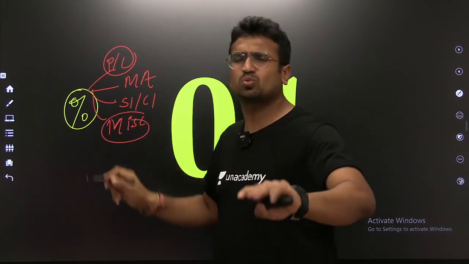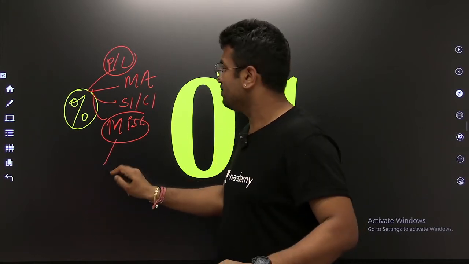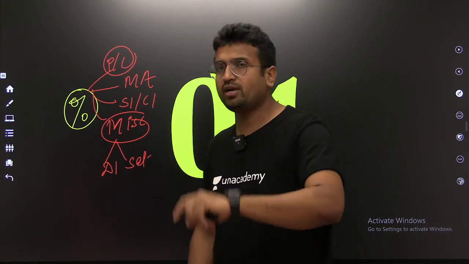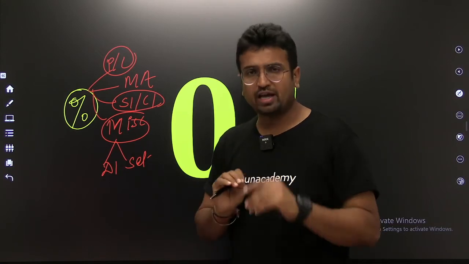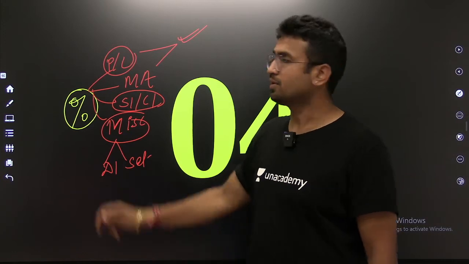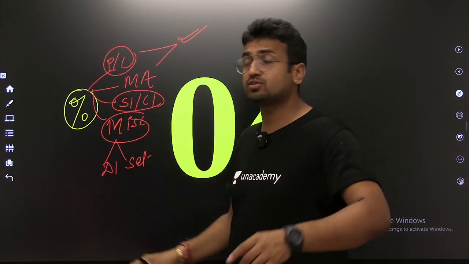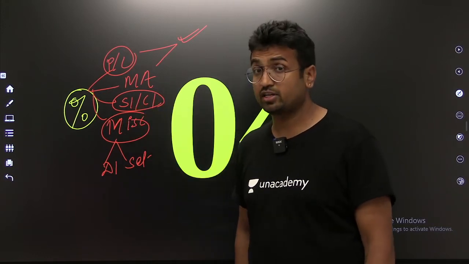When I say miscellaneous, what exactly do I mean? I mean set theory, they have given, right? I mean DI, they have already given, and they will give DI. That's not a problem. But the point is, they have already given CI SI. So what I believe is you may expect either of these topics in your exam, either profit loss or mixture alligation. I have already explained the question which was given in your exam, like CI SI, right? I have already explained that.